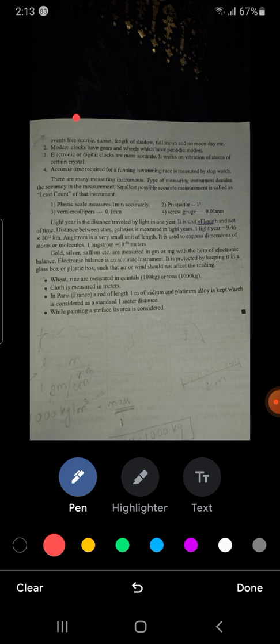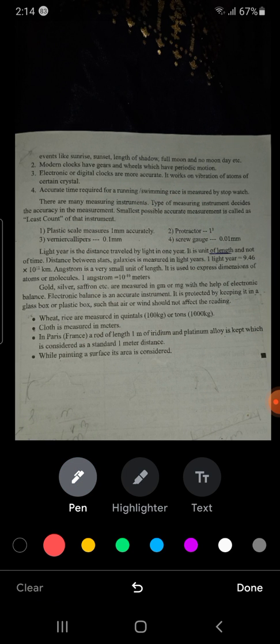Next, modern clocks have gears and wheels which have periodic motion. You have modern clocks, na? Digital clocks. Like it tells us it is 12 o'clock now, or it is 12:05. This we know from the digital one. Next, electronic and digital are more accurate. If the question comes which is the most accurate one, then it is the digital one only.